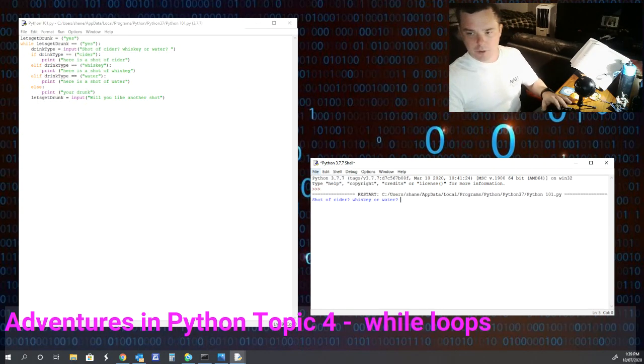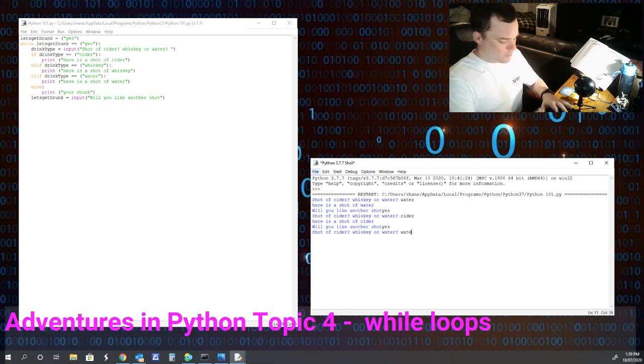So it's saying shot of cider, whiskey or water. I'm drinking water at the moment, so I'll just say water. Here's your shot of water. Then it's going to ask, would you like another shot? You type in yes. And it says a shot of cider, whiskey or water. Cider. Would you like another shot? Yes. Shot of cider, whiskey or water. Water. Would you like another shot? Yes. Shot of cider, whiskey or water.